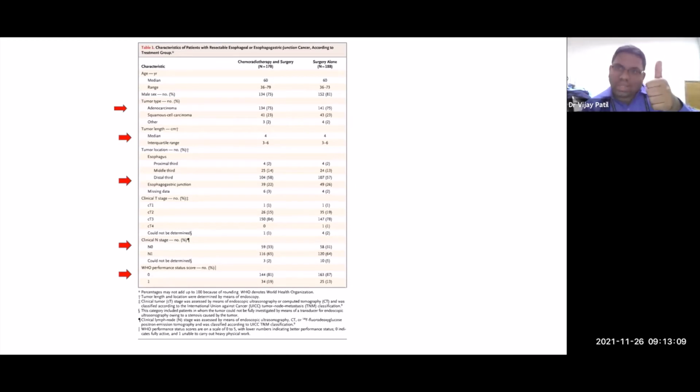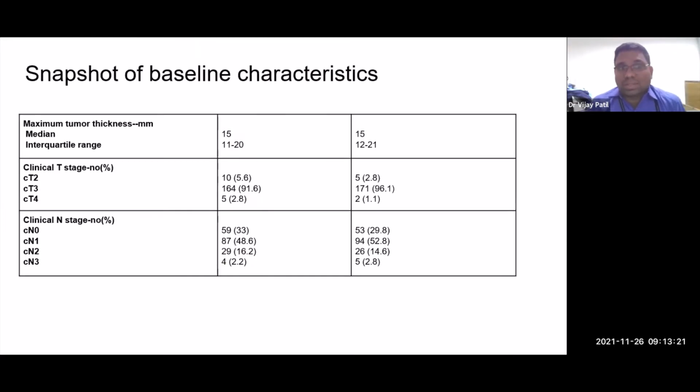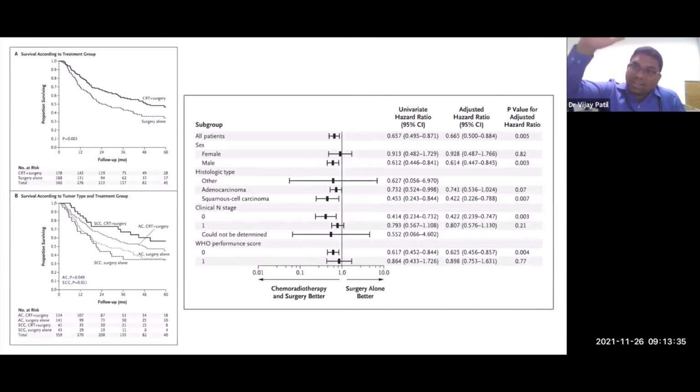So in real life practice, the CROSS data, which suggests neoadjuvant chemoradiation, is for absolutely fit patients who are PS0 to 1, who have an average tumor size around 4 centimeters, at the most N1 disease, and tumor thickness less than or around 5 millimeters. To get such patients is difficult. Tumor median thickness in our databases is 15 millimeters. Quite a few of our patients are N1, and N2, N3 are also there. T4, T3 are the majority of our patients, and our median lengths are 6 or 7 centimeters.